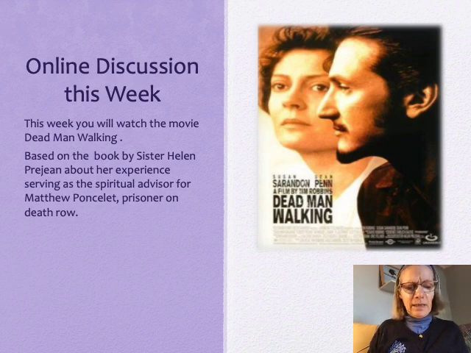And he's allowed to select a spiritual advisor. He selects Sister Helen Prejean to be his spiritual advisor as he works his way towards a potential death penalty. You'll find out whether he actually gets executed in the movie. So it's based on her experience as serving as a spiritual advisor for somebody who's on death row.